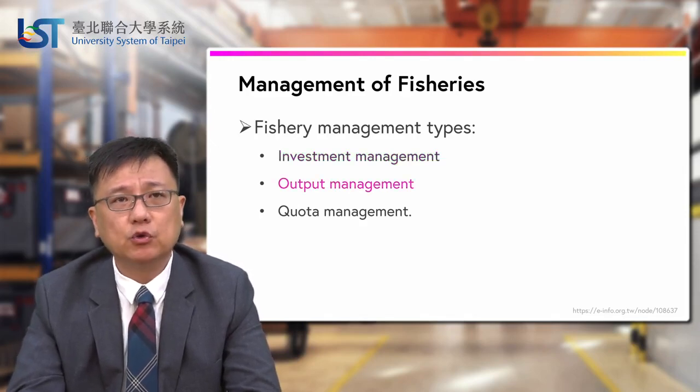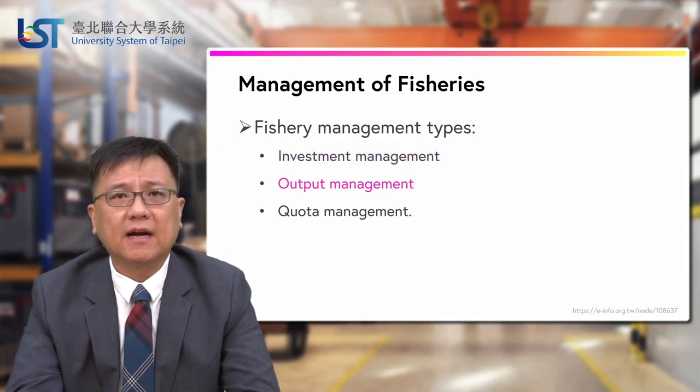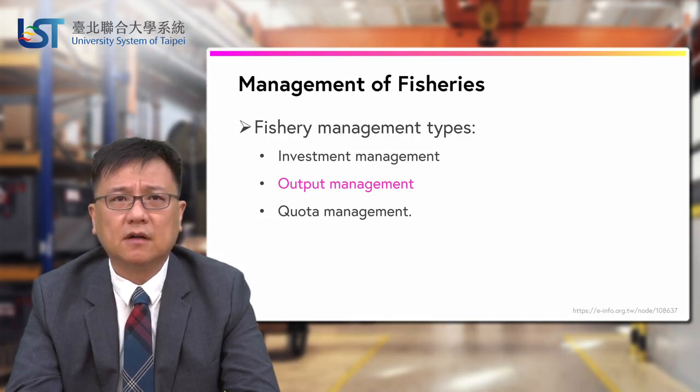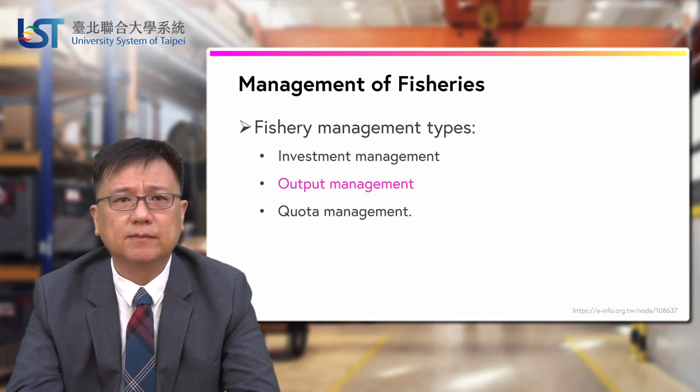We can also do output measurement, restriction on catches, including fish species restriction, okay, a production limit, body size restriction, gender restriction, and mix management. If you exceed a certain percentage, you must stop working, stuff like that. Abandon measurement, such as shark fin, do not live.